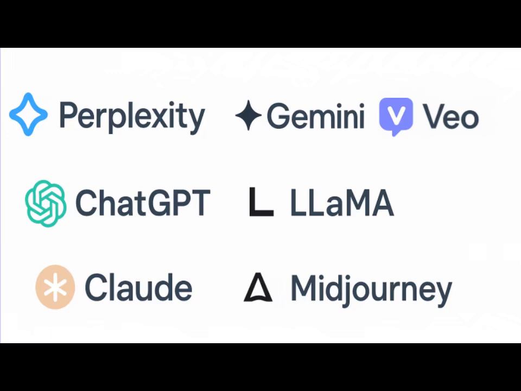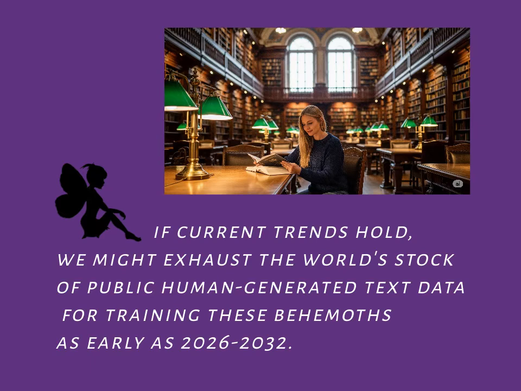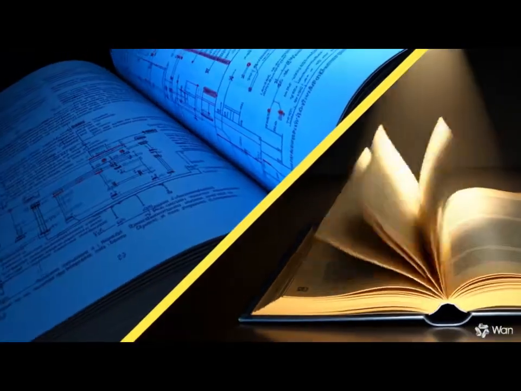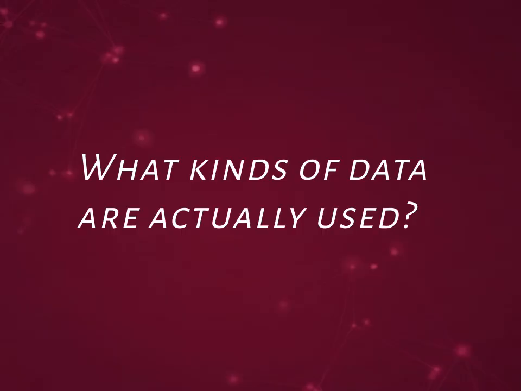Though here's a wild twist. If current trends hold, we might exhaust the world's stock of public human-generated text data for training these behemoths as early as 2026 to 2032. So what kinds of data are actually used?